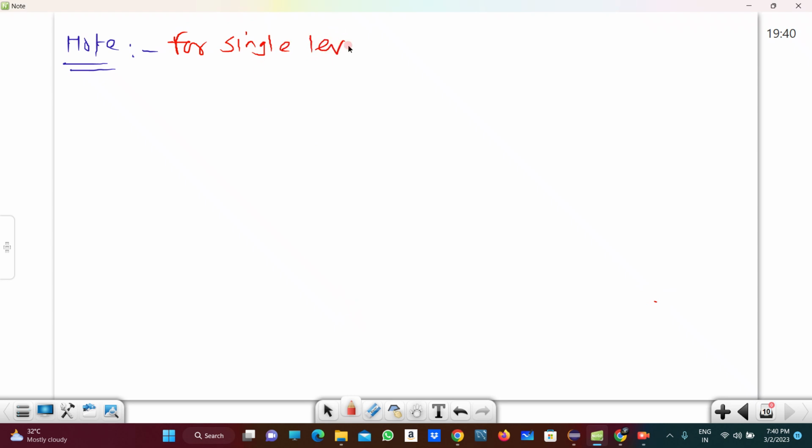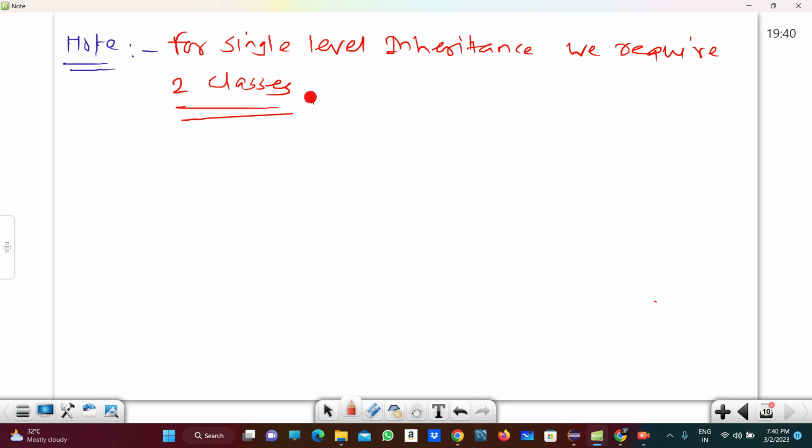For single level inheritance, we require two classes, right, guys? Suppose there is only a single class, then how can we do the inheritance? Because in inheritance, what happens? One object is acquiring the properties from a second object, right?